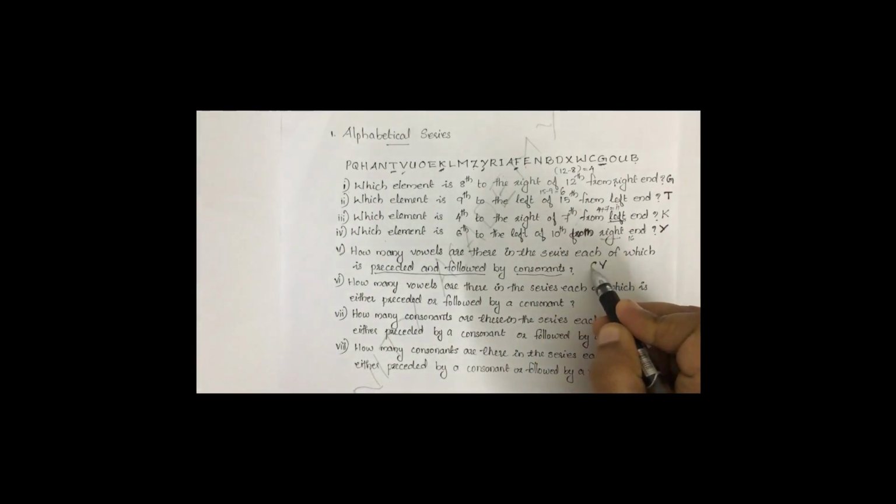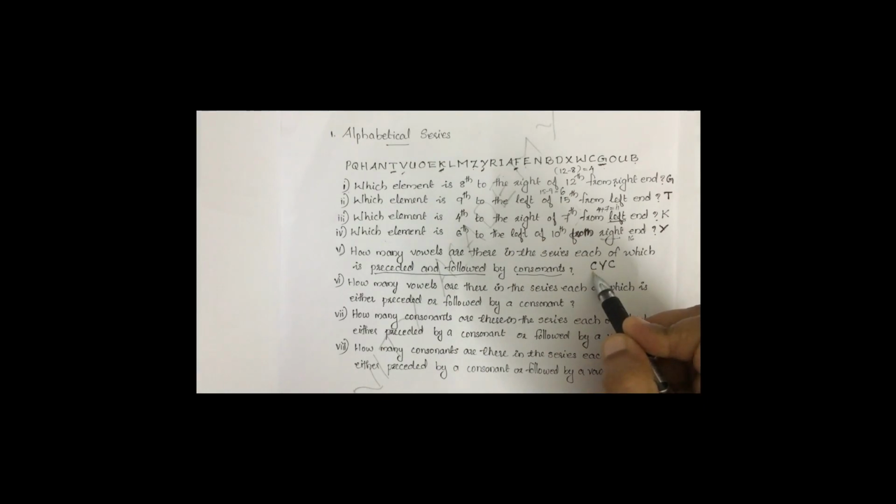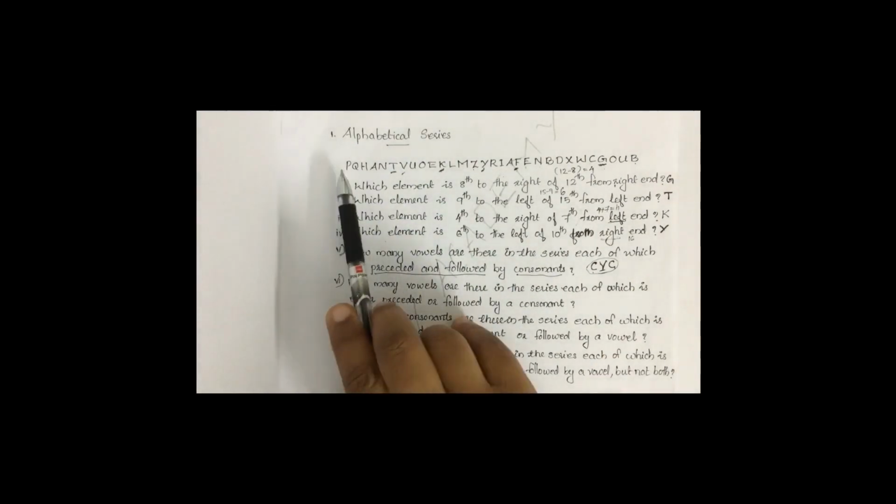Its before and after should be consonant. This is the format. Only these type of vowels we can count. So we can check how many vowels satisfy such a condition.